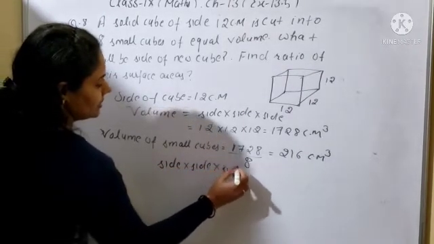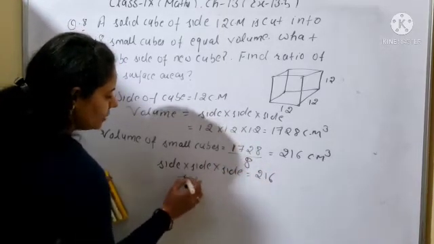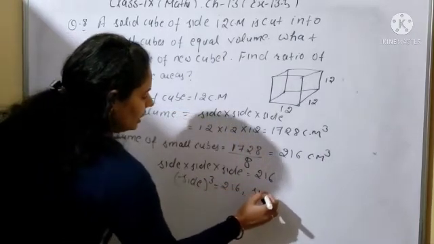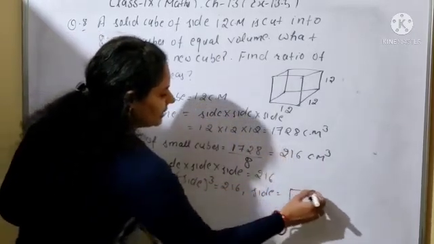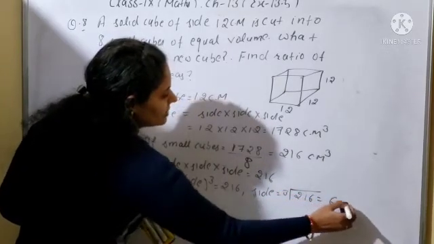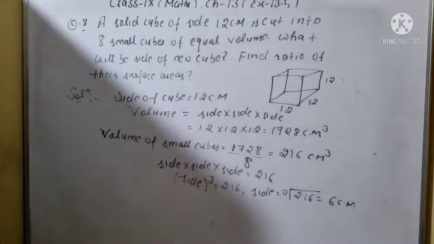And it is given that this is equal to 216. So you can write side whole cube equals 216. From here, side will be equal to the cube root of 216, which will be 6 centimeters. So this will be the side of the small cube. Clear? Now you will find out the ratio of their areas.